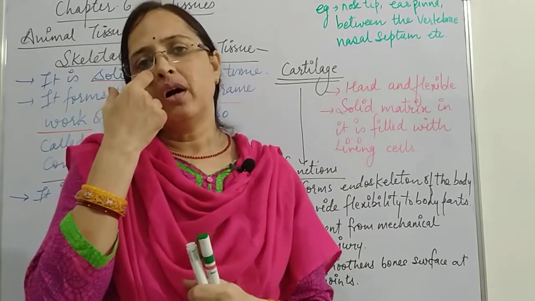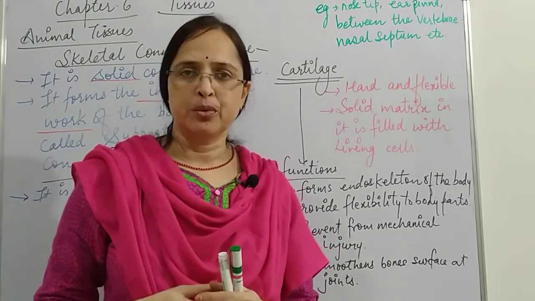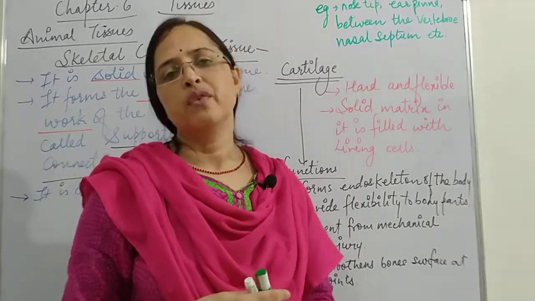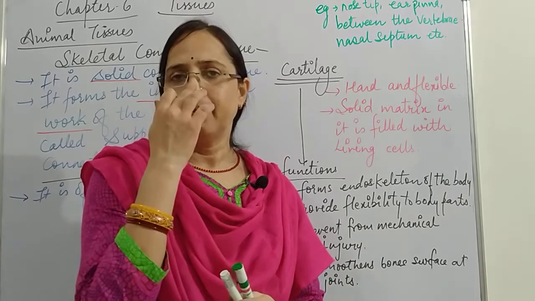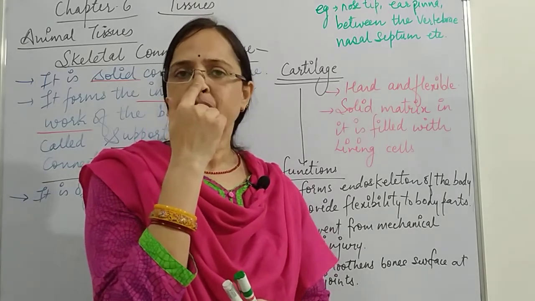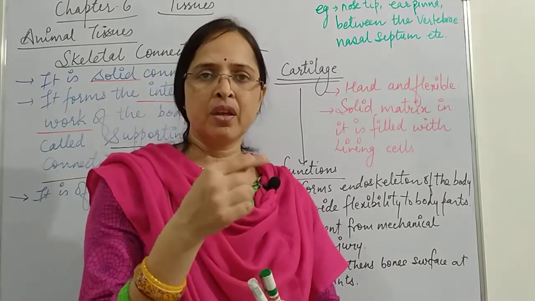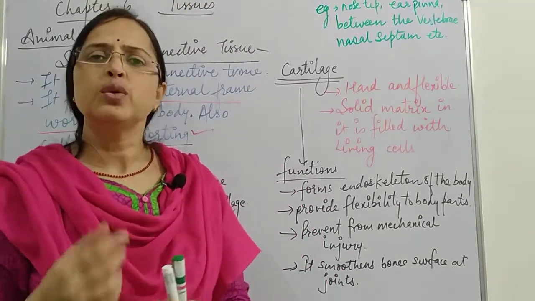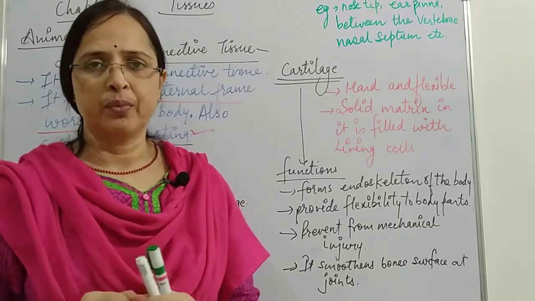Cartilage is usually called a flexible tissue, which is present at different positions of our body. For example, the nose tip. When you put your finger in the nose and press it, you can feel a slightly harder substance, but it is not like a bone.